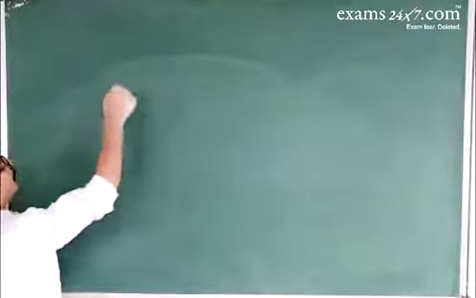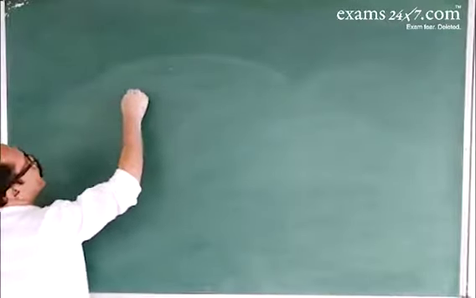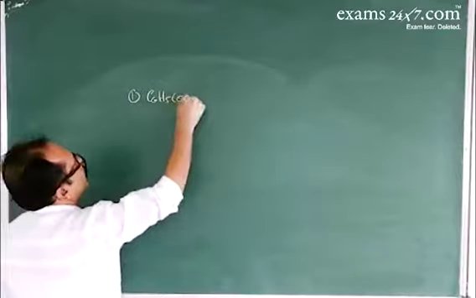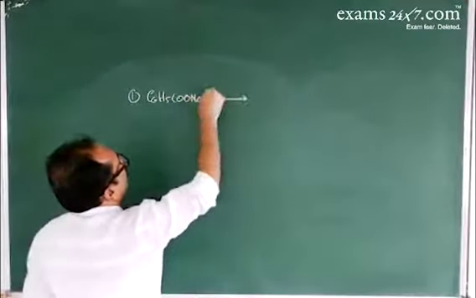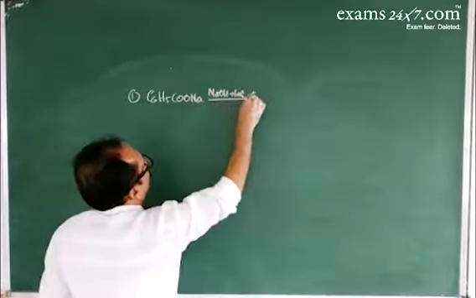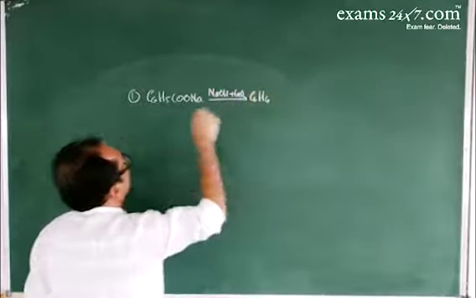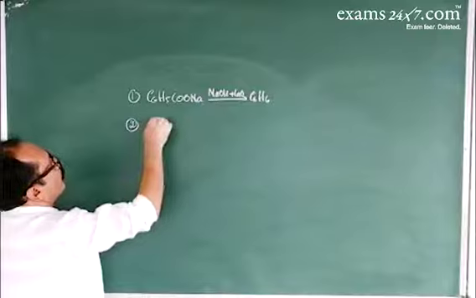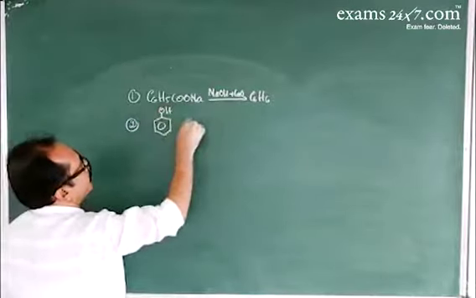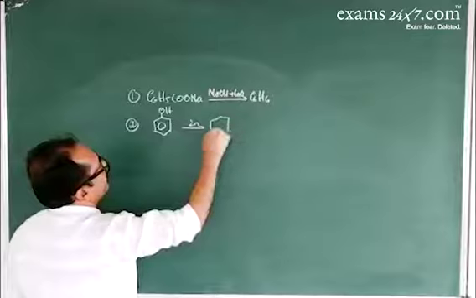About the methods of preparation of benzene. First, when sodium benzoate, C6H5COONa, is heated with soda lime, NaOH and calcium oxide, that gives benzene. Phenol, when distilled with zinc dust, gives benzene.